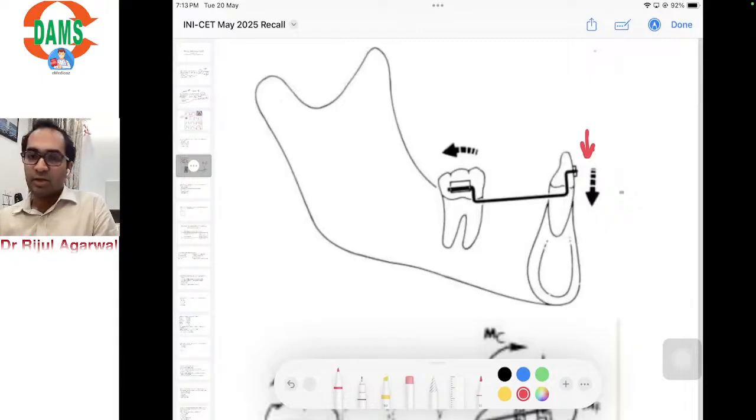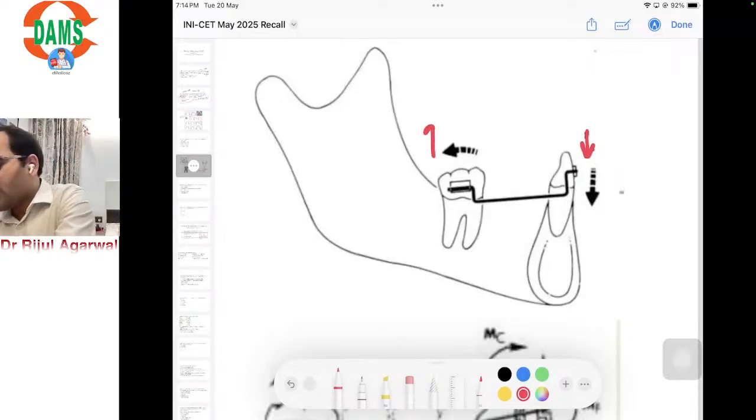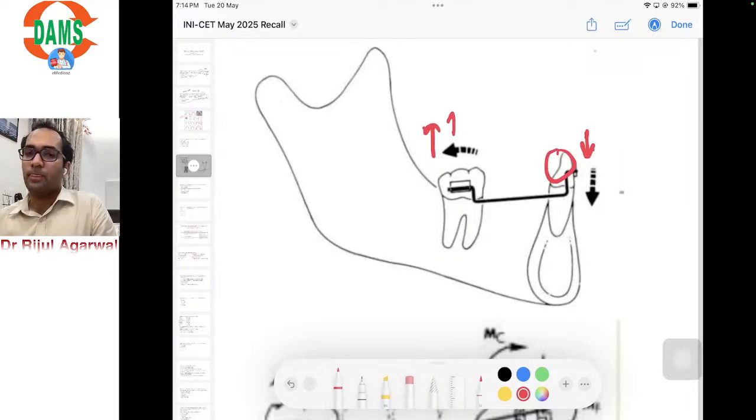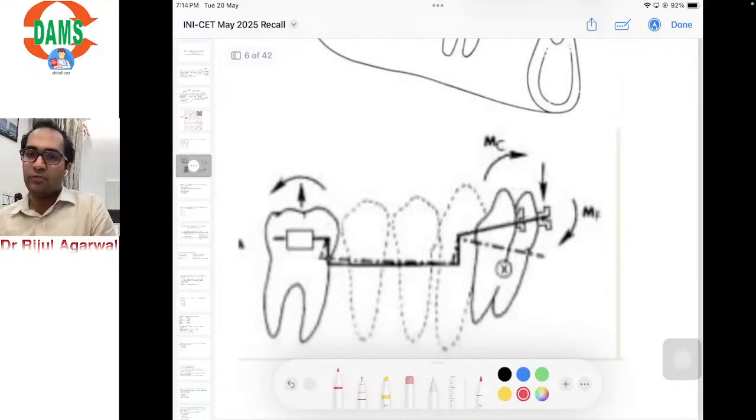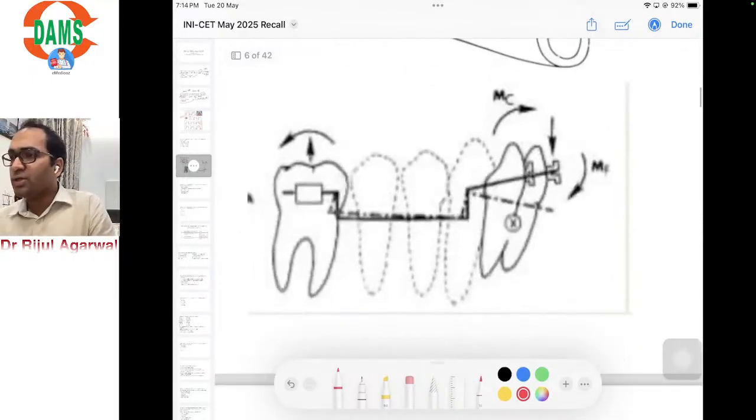Now, from our biomechanics classes, we have studied that for every action there is an equal and opposite reaction. So when we give an intrusion utility arch, it has a side effect of extrusion of posterior teeth. At the same time intrusion is happening, extrusion of posterior teeth happens. So this is in one plane. Another side effect of this would be, so how do we intrude with this utility arch?